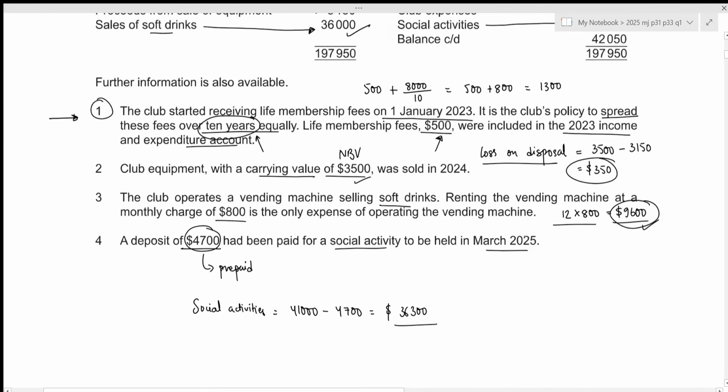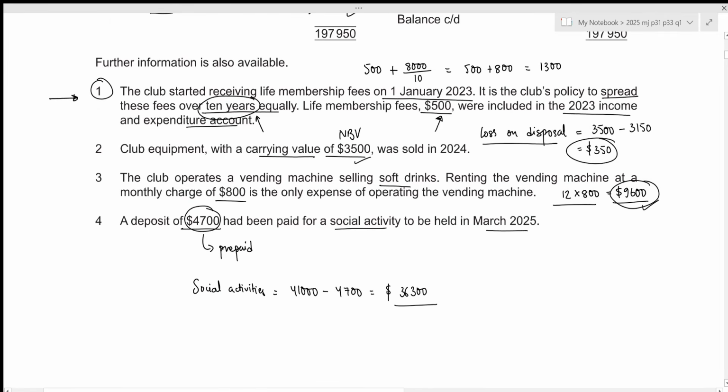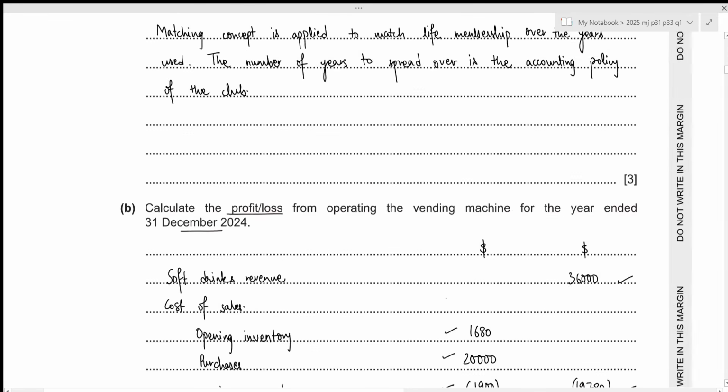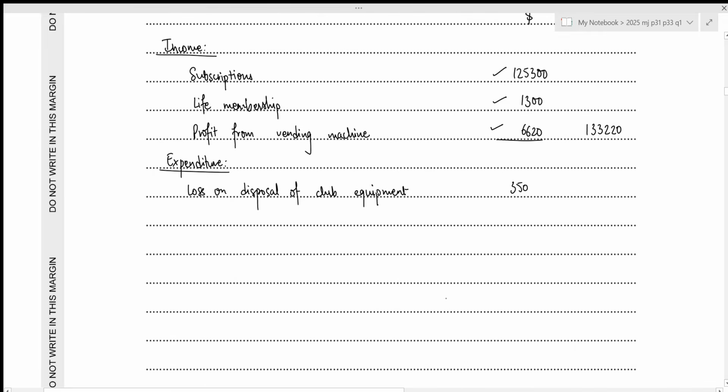Then we also calculated the total expenses for the year for social activities. Let's write this amount of 36,300. Sorry, that was social activities. 36,300.